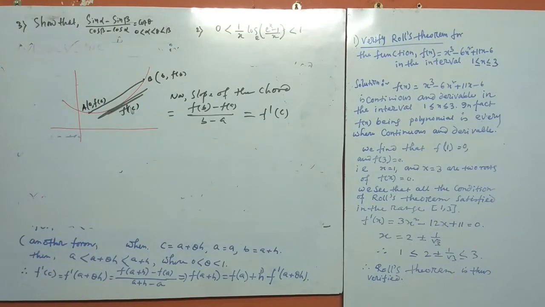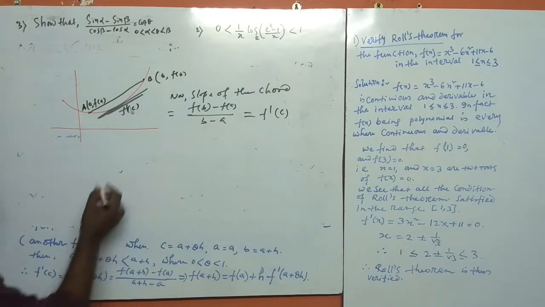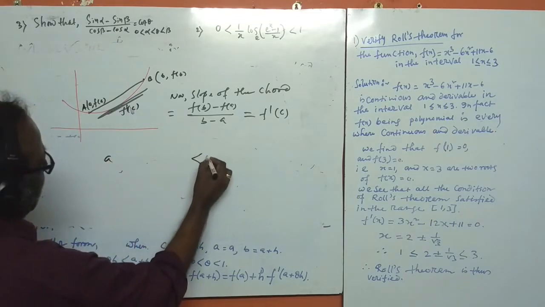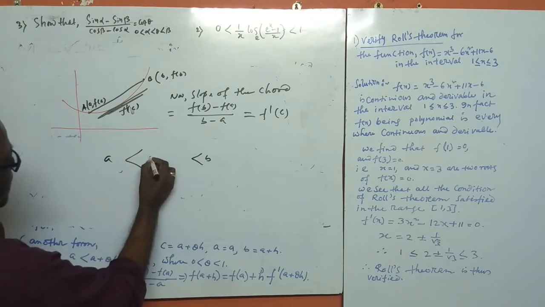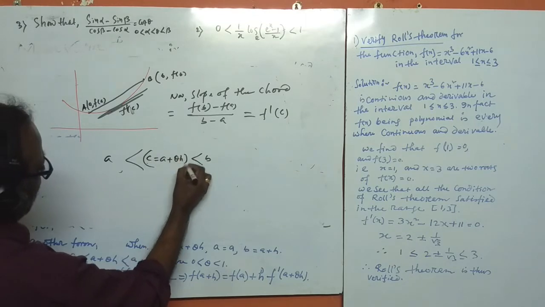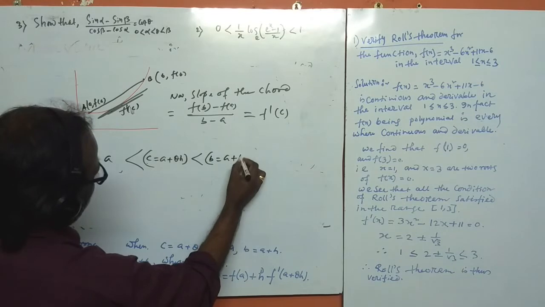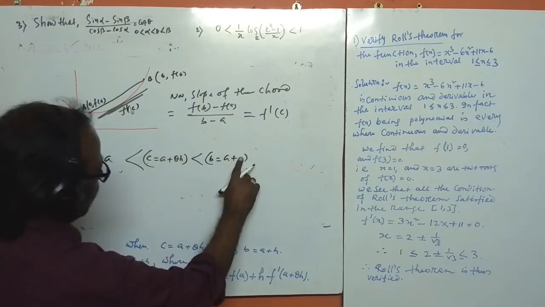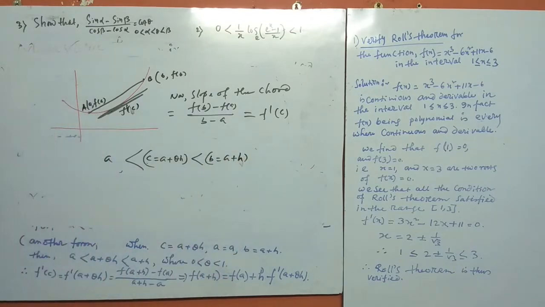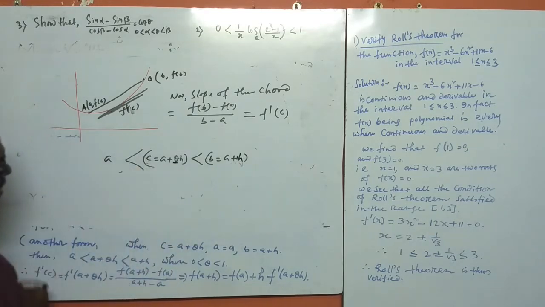From Lagrange's mean value theorem, this is your point. If the extreme values are A and B, then C is equal to A plus theta H, and B is equal to A plus H. See the coefficient of H here is 1 and the coefficient of H here is theta.